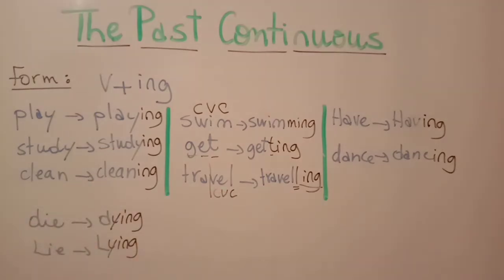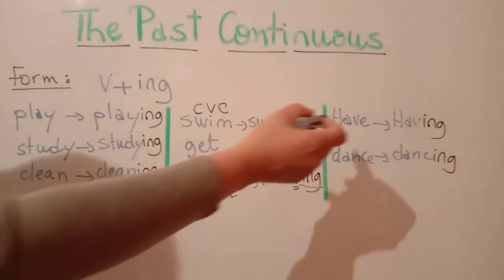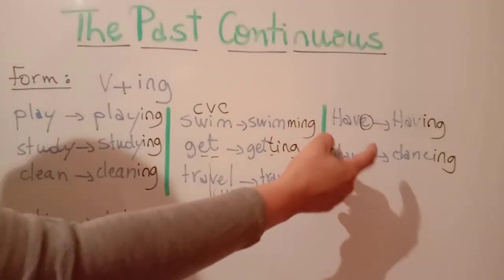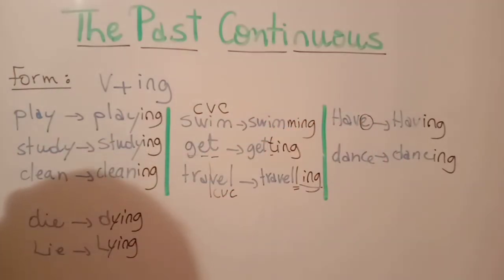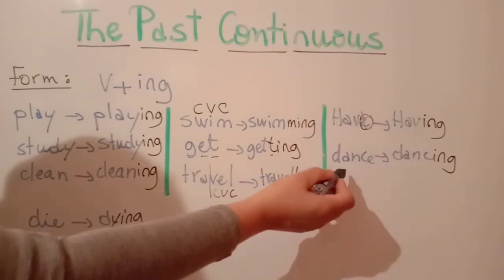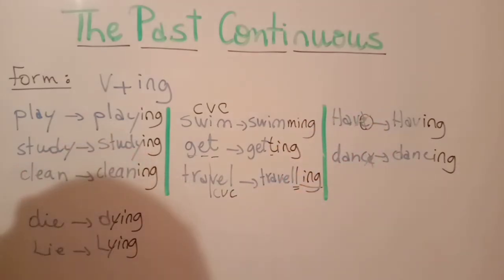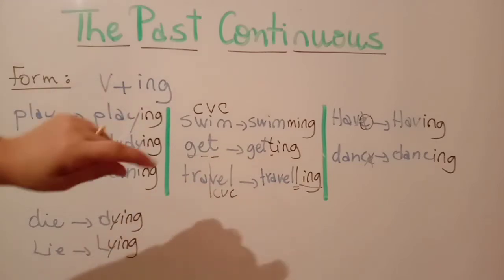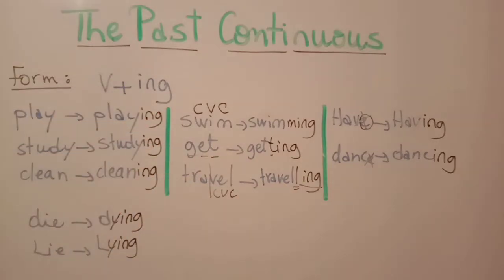Clear? Verbs ending with the vowel E: when you want to add ing, you delete the E, like in have and dance. So have, having, dance, dancing, only ing form.